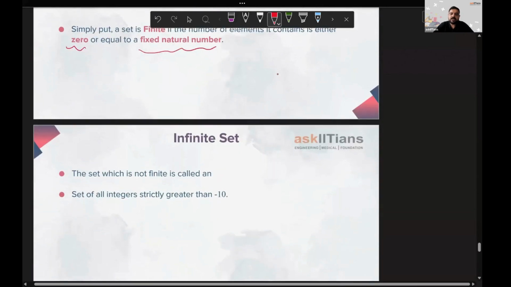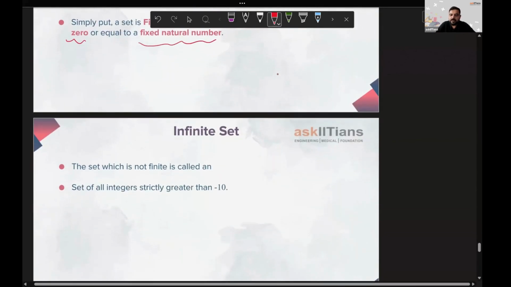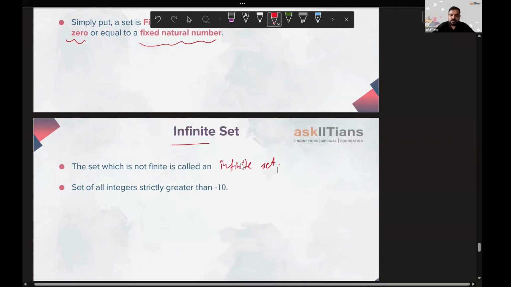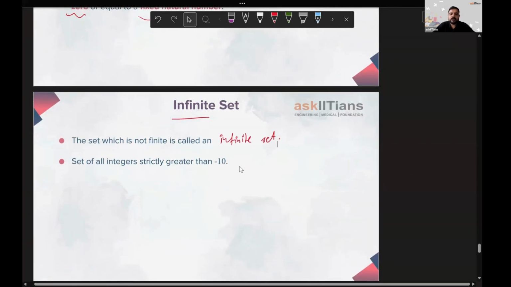Right. We've seen some examples. Next, again very clear from the name itself, infinite set. If someone asks us what is an infinite set, the set which is not finite is called an infinite set. Or we can say it is a set where the counting of numbers never ends. If the counting of the numbers never ends, then we'll say this is an infinite set.